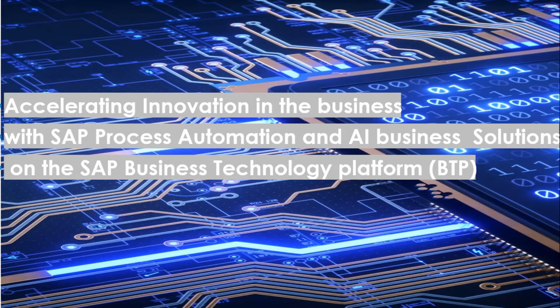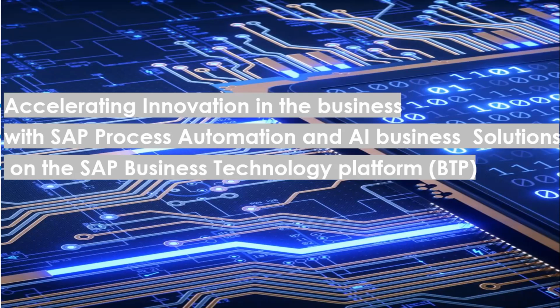SAP process automation combines capabilities from SAP workflow management and SAP intelligent robotic process automation with a powerful and intuitive no-code development experience. It provides capabilities like creation of interactive forms. We can digitize the process and configure the end-to-end process with a graphical interface.